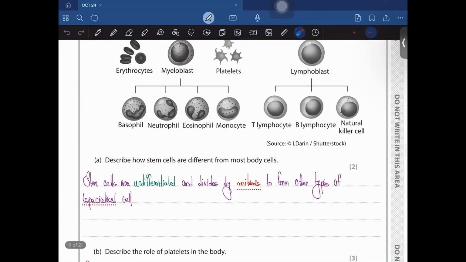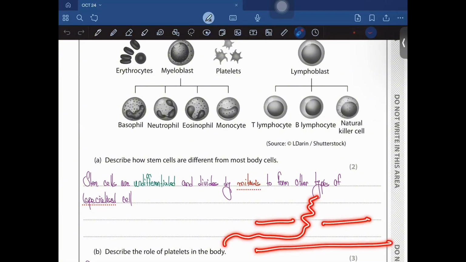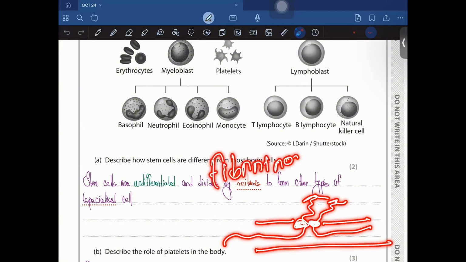Describe the role of platelets in the body. Suppose this is your body, and this part of it has been cut, or there is a wound around it. As a result, blood could easily pass through this opening. What your platelet does is, once it gets to this site, it gets activated and leads to the conversion of fibrinogen to fibrin. And this fibrin forms a mesh around this.